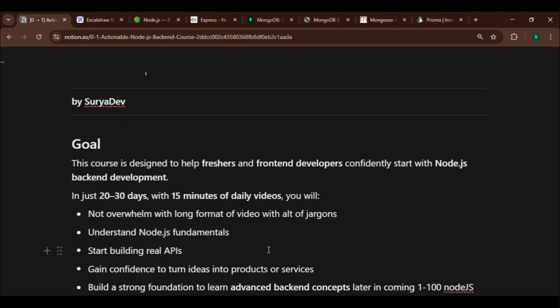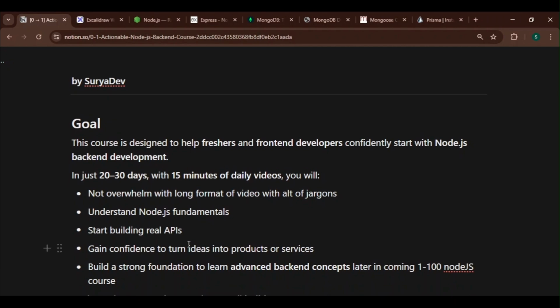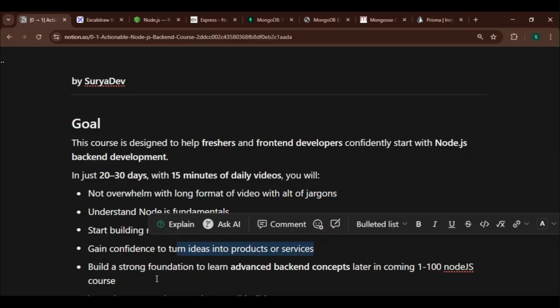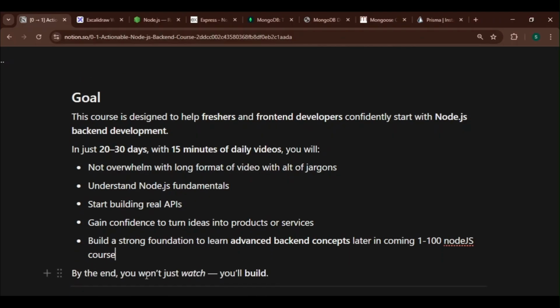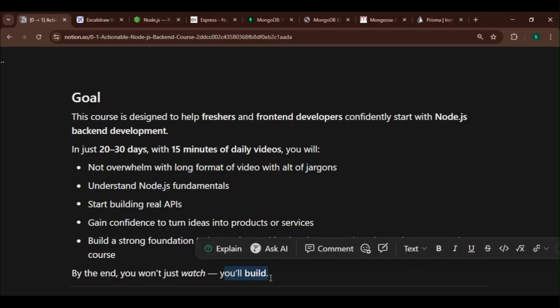In this course, you'll understand the fundamentals of Node.js and start building real APIs. You'll gain confidence to turn your ideas into any product or service you want. This course will also build a strong foundation to learn the advanced concepts of Node.js. So this is the goal of this course. By the end, you will not just watch the course, you will definitely build an API using Node.js.